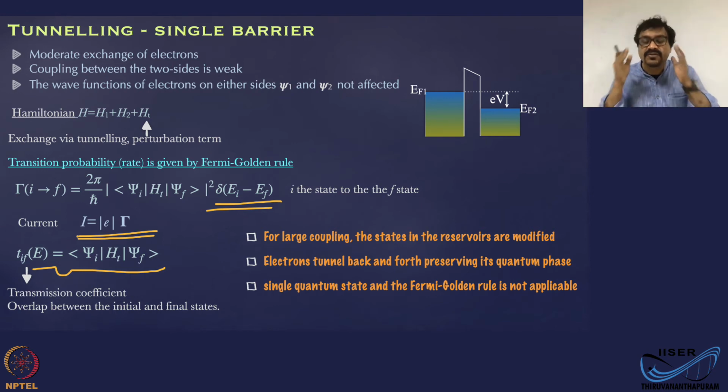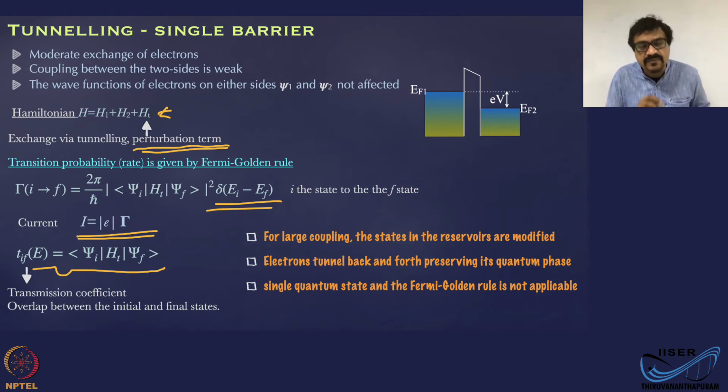And there is also a chance that they form a single quantum state. In that case, we cannot really consider this HT as a perturbation term, and this Fermi's golden rule formalism is not applicable. So the situation that we work in is where the tunneling is weak and the states are relatively unaffected.